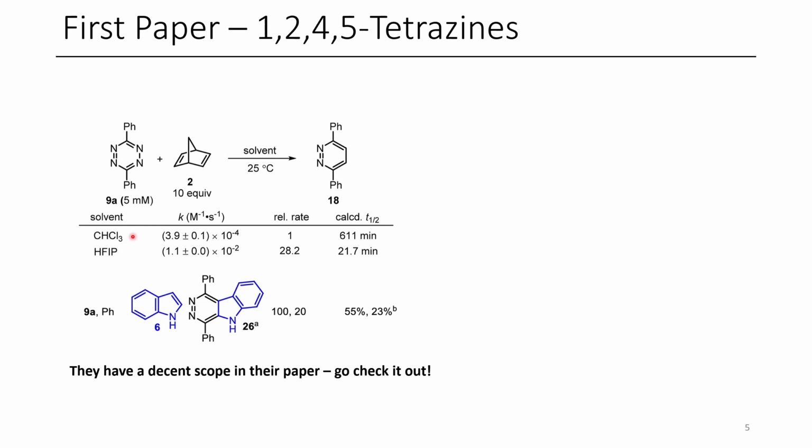Here you can see a difference in kinetics between chloroform and hexafluoroisopropanol. You can see a significant rate enhancement when the fluorinated alcohol was used. And they have a scope of different alkenes and alkynes that were used for this reaction. And one that I thought I would include because it was kind of neat was the use of indole. Normally you don't see indole in Diels-Alder reactions, so this is kind of a neat example.